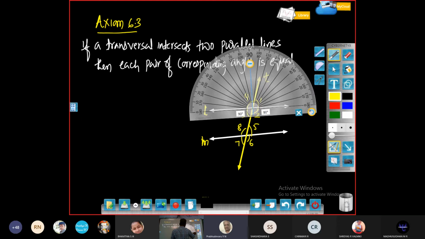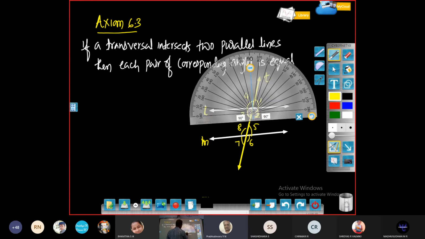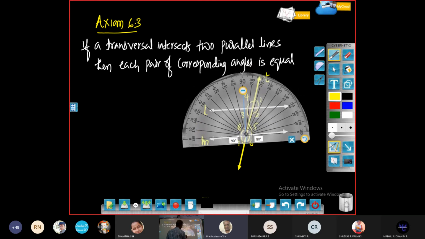So it is around 70 and 80, just above 70. Now the same angle I'll keep here. See, it is again above 70 only. Okay, it is 73 degrees.